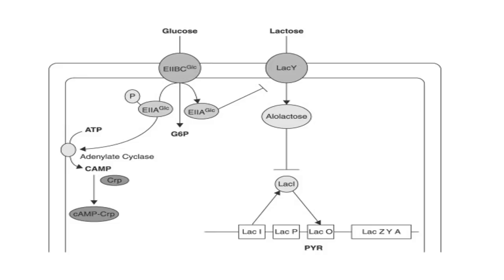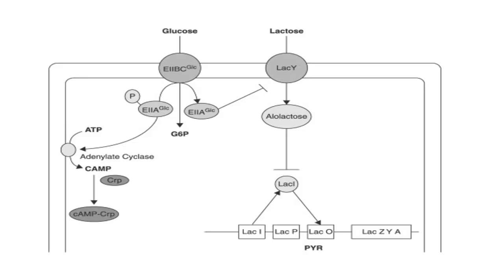But when the E2A protein transfers its phosphate group to E2B, that then transfers its phosphate group to the glucose molecule that is being transported inside the cell, the amount of unphosphorylated E2A increases inside the cell. Increased unphosphorylated E2A inhibits LacY. As you know, LacY is nothing but the permease enzyme involved in lactose transport.